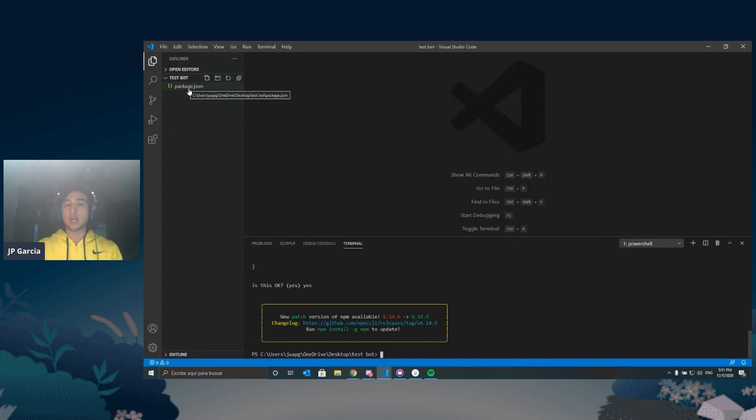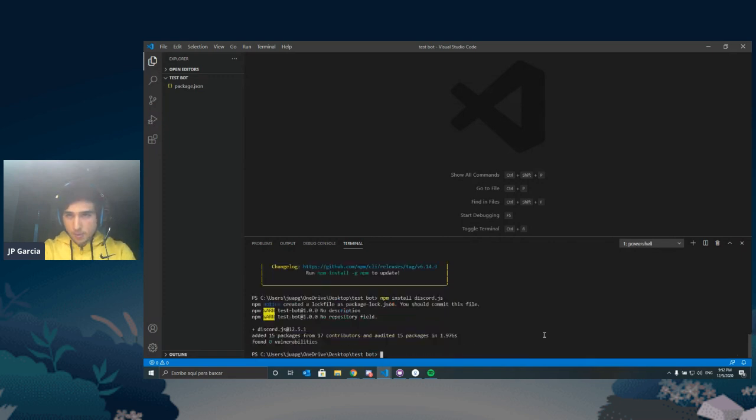This package.json is a file where all the information about our current APIs or packages, code from other people that we are using, is kept. So what we want to do now is tell npm to install the Discord.js and Discord.js commando APIs. To do that, we're going to say npm install discord.js. Enter.